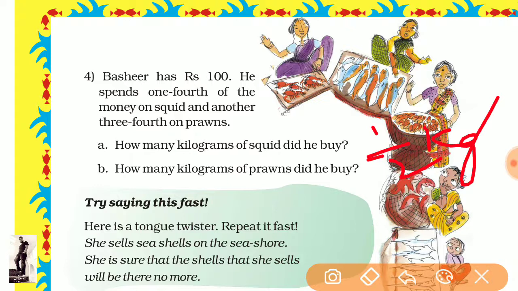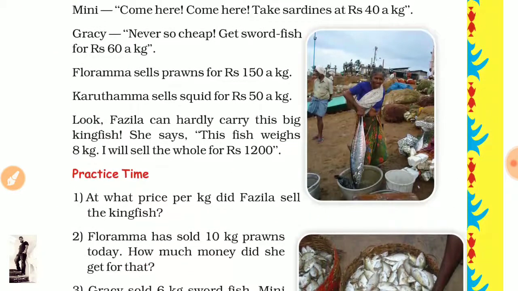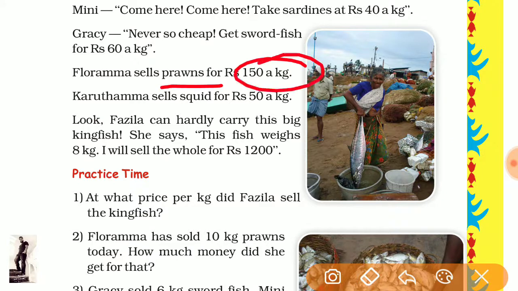Now come to the next question. How much money do we have remaining? We spent 25 rupees for squid. Now come to the prawn. The price for 1 kg of prawn equals 150, and we have 75 rupees only.